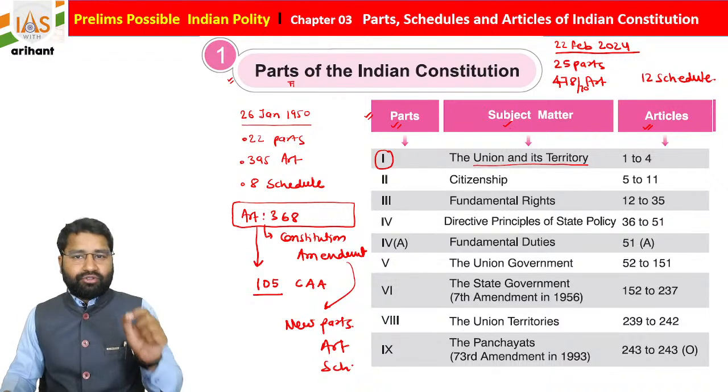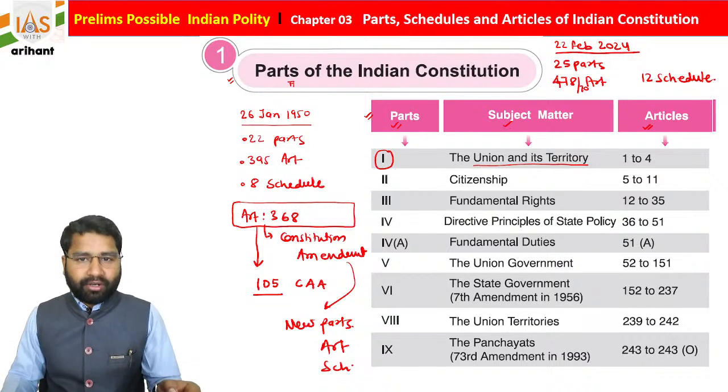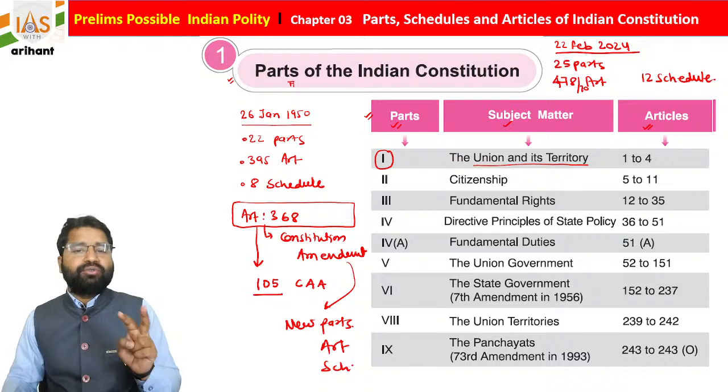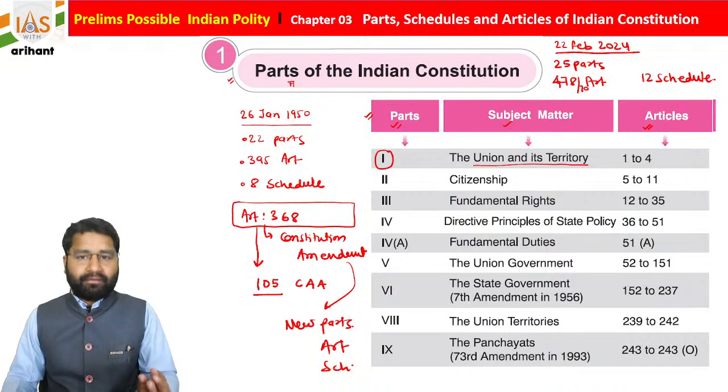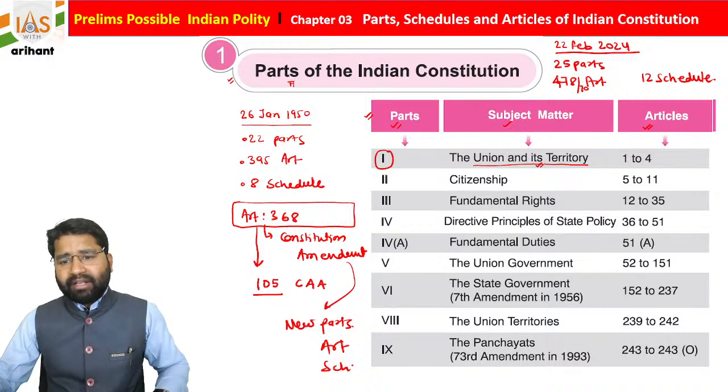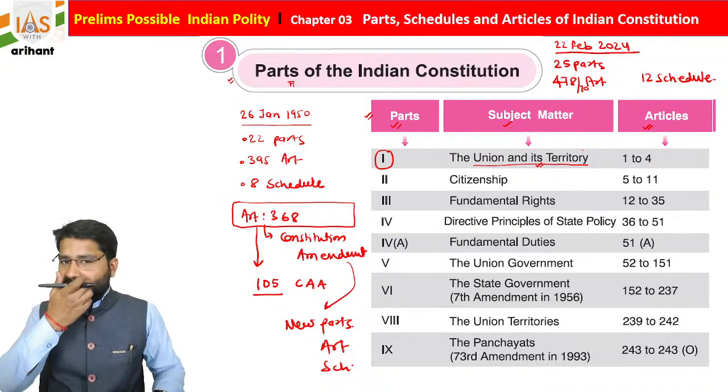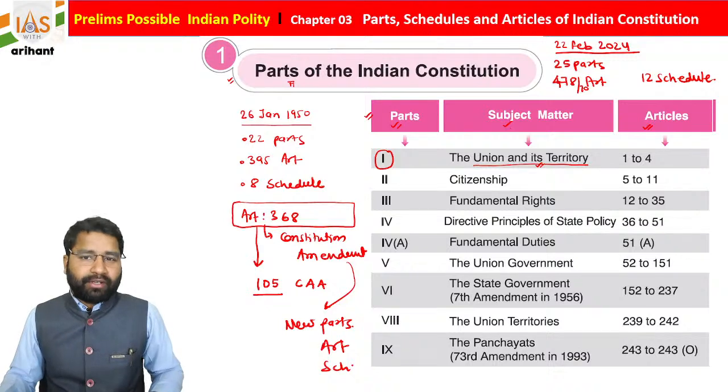Articles 1, 2, 3 and 4. Article 1 mentions that India, that is Bharat, shall be a Union of States. So it mentions two things: the name of the country, along with what type of polity we have. So we are basically a Union. Articles 2 and 3 deal with creating a new state or modifying an existing one.